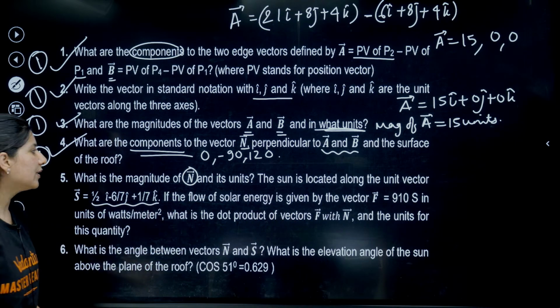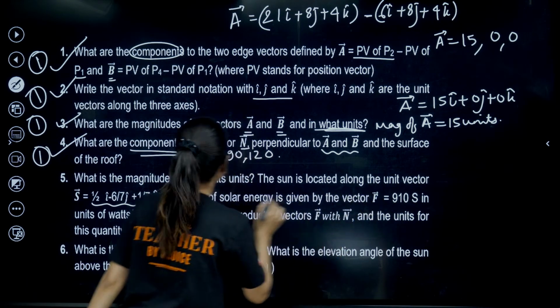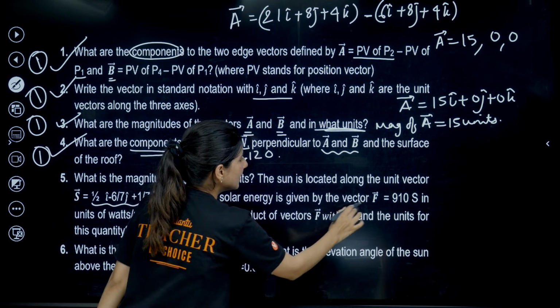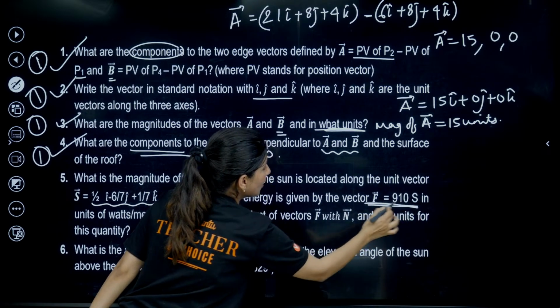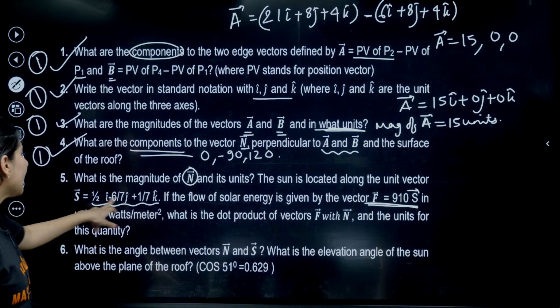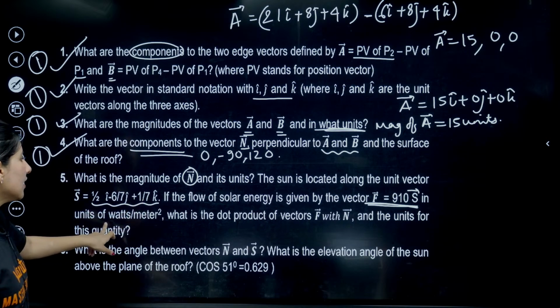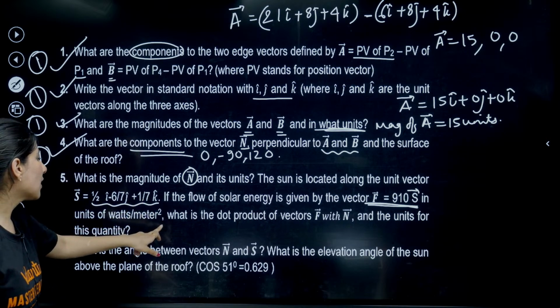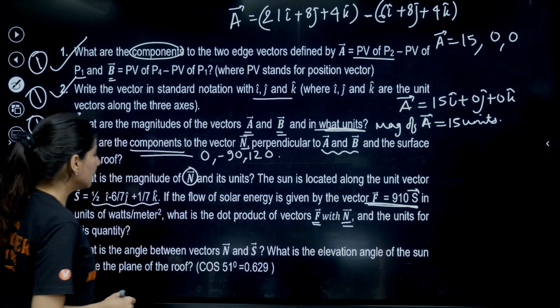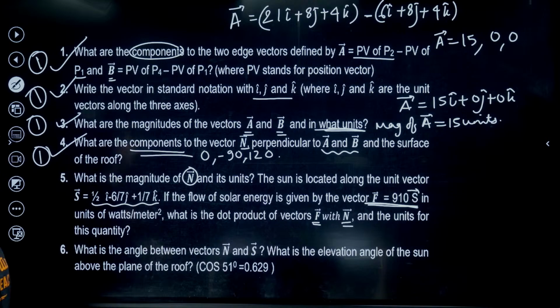The magnitude of n we have calculated. The sun is located along the unit vector S. So this is the unit vector. The flow of solar energy is given by vector F. F vector is 910 into S, in units of watts per meter square. What is the dot product of F with N, and the units for this quantity?